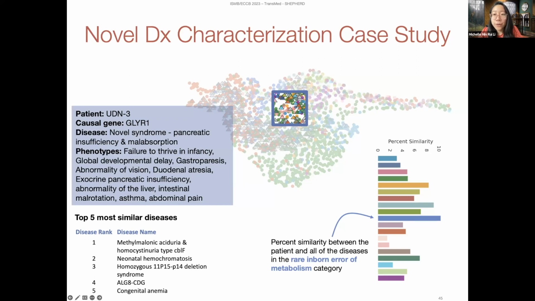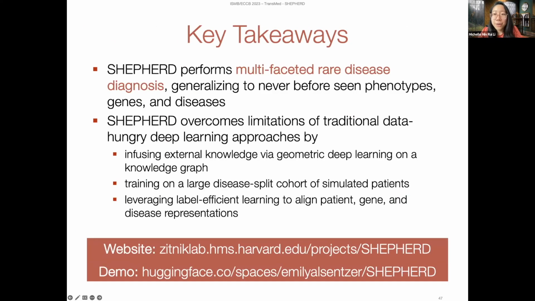We also find that 4 of the top 5 most similar individual diseases are also inborn errors of metabolism, and the diseases are associated with phenotypes that are similar to those that are seen in the patient. To summarize, Shepherd is able to perform multifaceted diagnosis and can generalize to never-before-seen phenotypes, genes, and diseases.